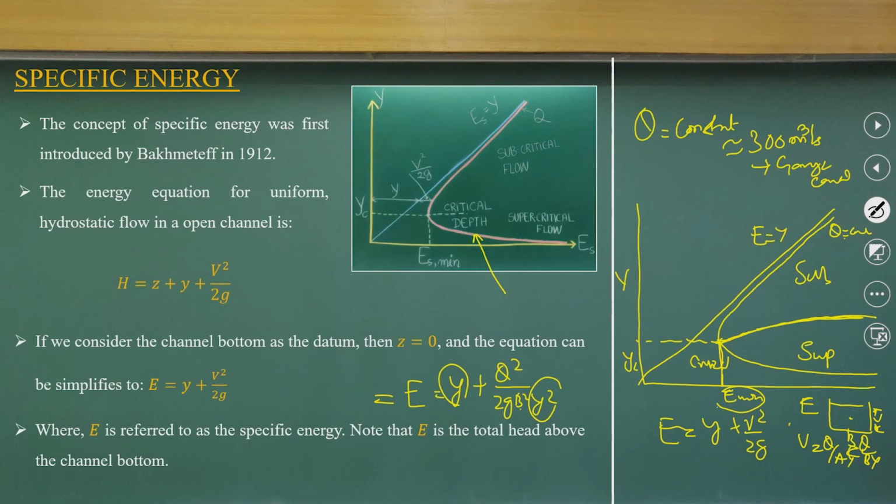The E minimum represents the critical depth, and this line is y, this line is v square by 2g. At the critical depth, whatever the velocity is, we also call it the critical velocity. That is the equation when the Froude number is equal to 1, and inertia force is equal to the gravity force.